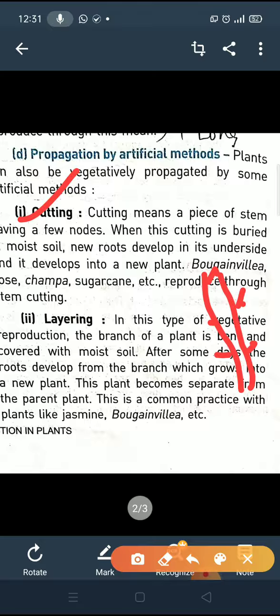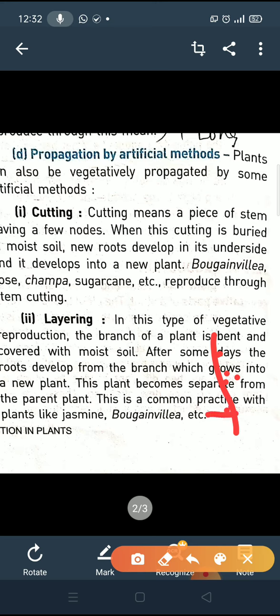Okay, so they are called the nodes of the plant. Why are they called the nodes of the plant? Because by that node only a new portion can grow from the stem. Either a new stem or new leaves will grow from those nodes. So that is why they are called the nodes of the plant.